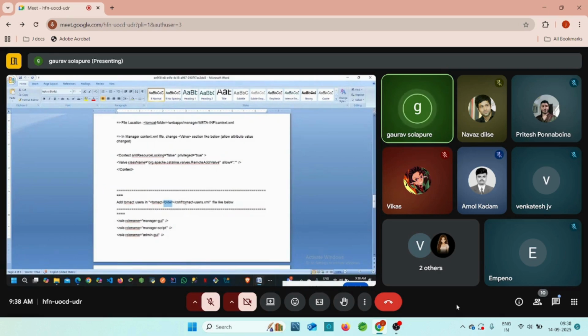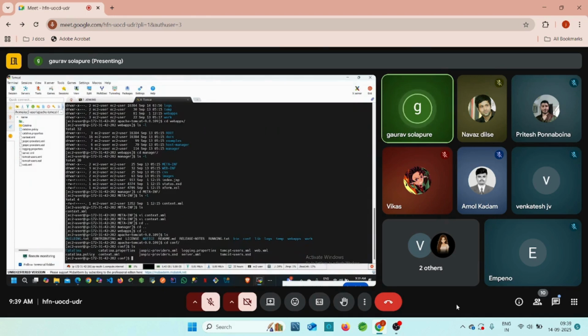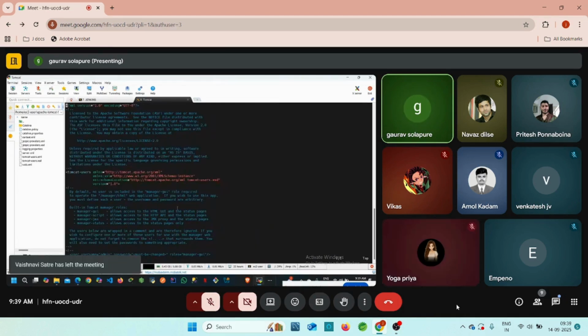Inside of this conf folder, we have the tomcat-users.xml file, right? ls. There we have the tomcat-users.xml file available, right? If you want to enter into that file, just type vi, then tomcat-users.xml, right? Click on enter.